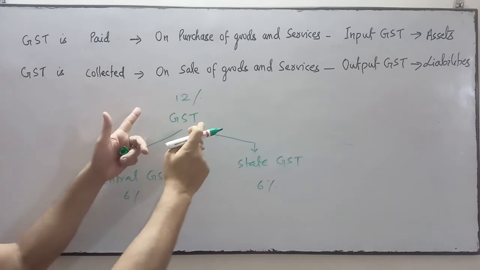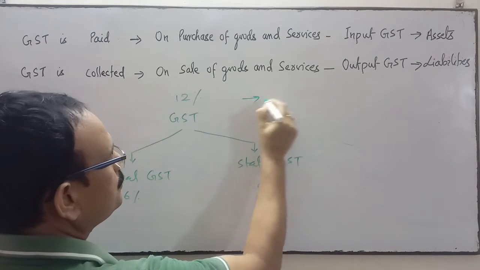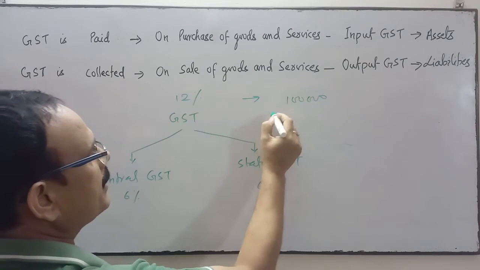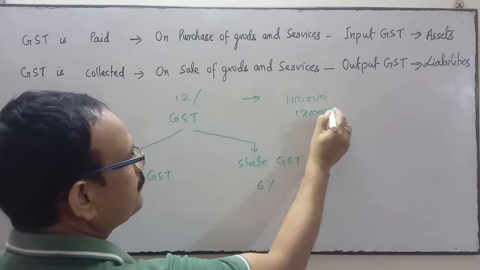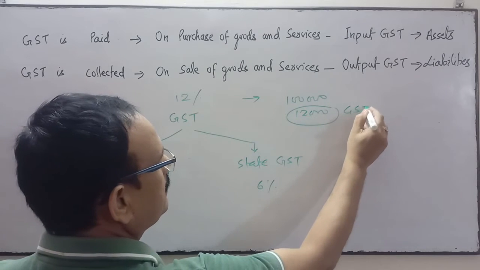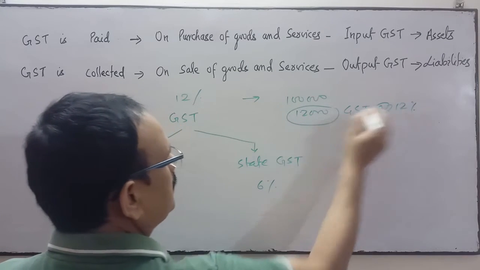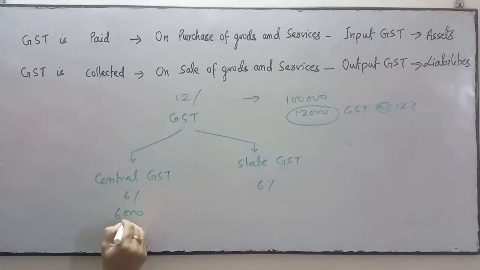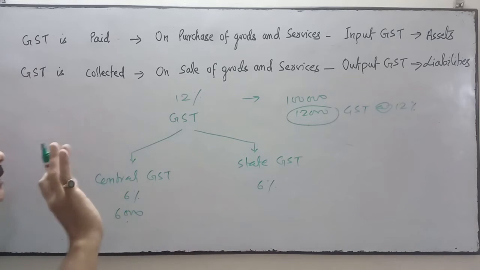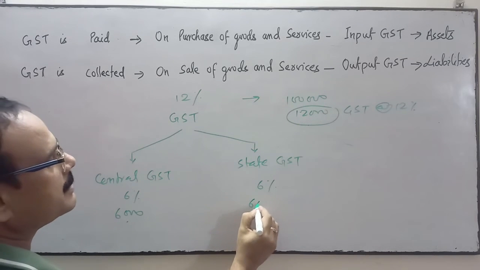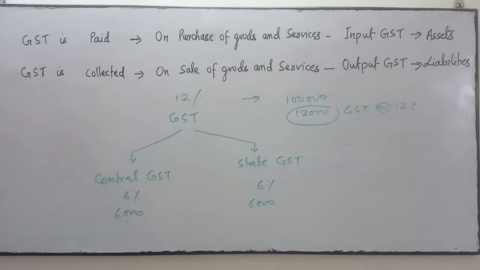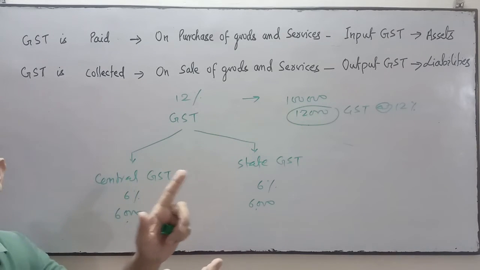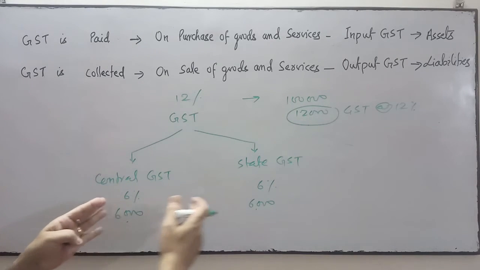Suppose the goods are sold for rupees 1 lakh and the GST rate is 12%. So 12,000 is the GST at the rate of 12%. This 12,000 will be divided: 6,000 will be given to the central government and 6,000 the state government will take. 6% to the central government, 6% to the state government. This is the division of GST.